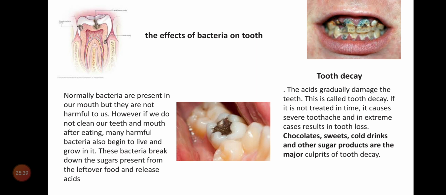See, here some pictures are there showing how the acids damage the dentine, how the acids damage the teeth. That's why chocolates, sweets, cold drinks and other sugar products are the major culprits of tooth decay. So, how does tooth decay occur? Because of chocolates, sweets, cold drinks and other sugar products. These are the major culprits.